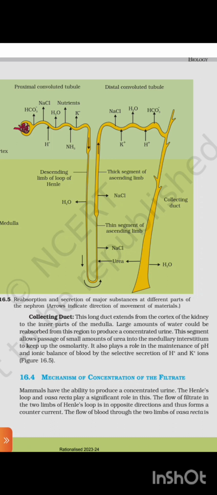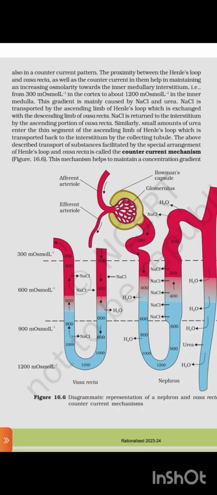The Henle's loop and vasa recta play a significant role in this. The flow of filtrate in the two limbs of Henle's loop is in opposite directions and thus forms a countercurrent. The flow of blood through the two limbs of vasa recta is also in a countercurrent pattern. The proximity between the Henle's loop and vasa recta, as well as the countercurrent in them, help in maintaining and increasing osmolarity towards the inner medullary interstitium from 300 mOsmol in the cortex to about 1200 mOsmol in the inner medulla. The gradient is mainly caused by sodium chloride and urea.